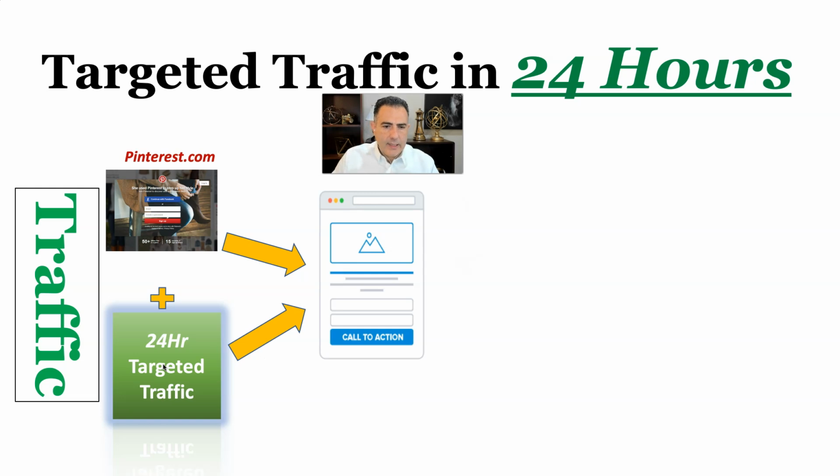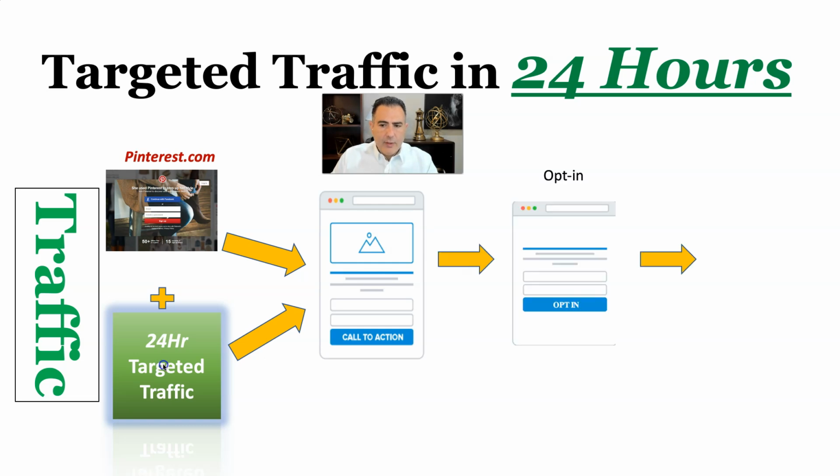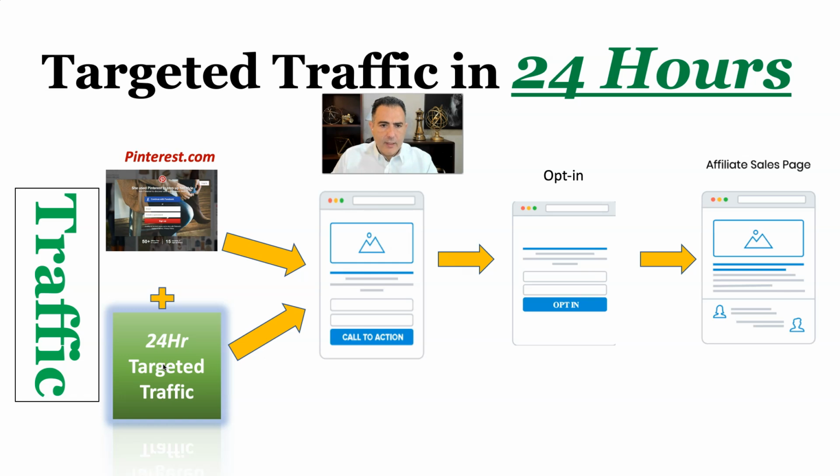And if you want to succeed as an affiliate marketer in email marketing, this is exactly what you need to do, because these are good email marketing tips that you should have. After that, what happens, it goes to the opt-in page, and then it goes to the affiliate sales page. So what we are doing right now, we are doing extra stuff that other affiliates don't do. And if you want to reach success much faster, this is what you need to do.